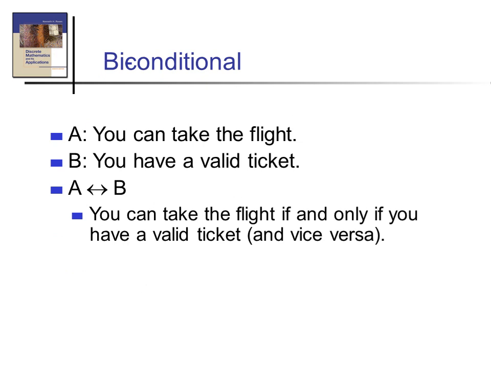Okay. Example for biconditional. A statement means you can take the flight, and B statement means you have a valid ticket. A biconditional B means you can take the flight if and only if you have a valid ticket. This is the same as you have a valid ticket if and only if you can take the flight. Okay, both are the same.